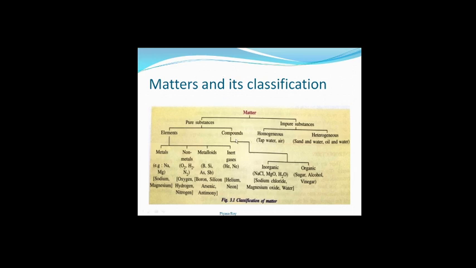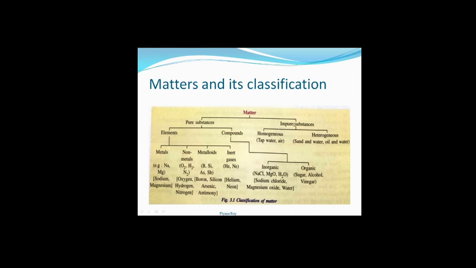Compounds we can classify into inorganic and organic compounds. Organic compounds are those which we generally get from any living thing, it may be plant or animal. Whereas inorganic compounds we get from non-living things. Examples of inorganic substances are sodium chloride, NaCl, magnesium oxide, water. Whereas organic substances are sugar, alcohol, vinegar, which can be given as examples.